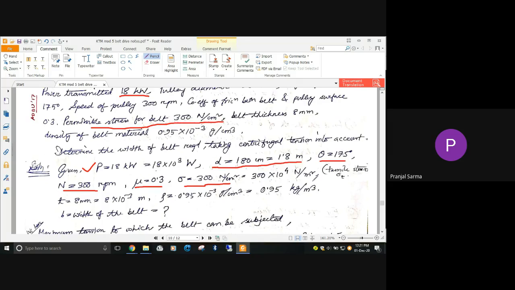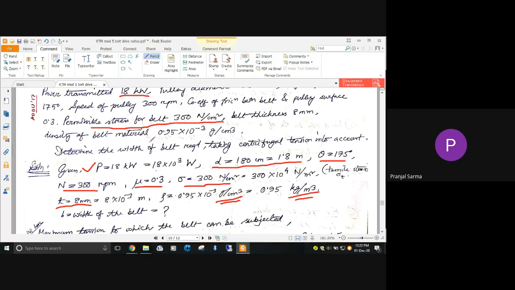Okay, so that is after conversion. Similarly, it is given belt thickness is 8 millimeter. So T, small t, 8 millimeter, we have converted to meter. So it will be multiplied by 10 to the minus 3 for converting to meter. And belt material density is given. So rho is given, belt material density 0.95 into 10 to the minus 3 gram per centimeter cube. So this unit will be converted to kg per meter cube.